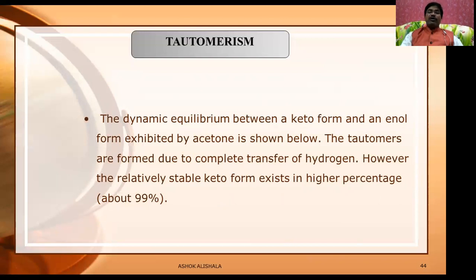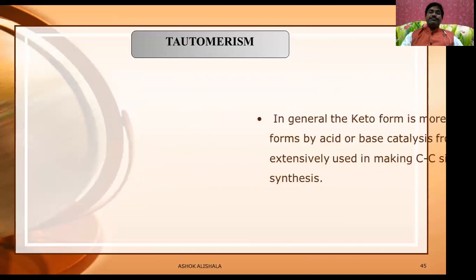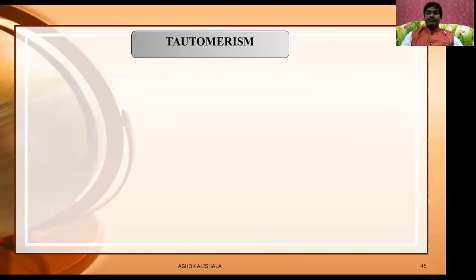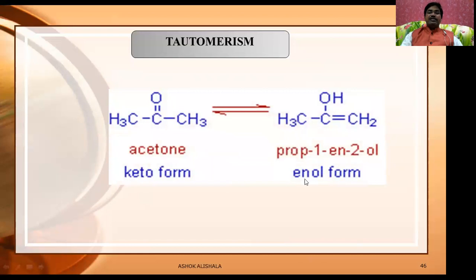The tautomers are formed due to complete transfer of hydrogen. However, the relatively stable keto form exists in higher percentage, about 99.99%. It is stable. In general, the keto form is more stable. Enols can be formed by acid or base catalysis from the ketone and are extensively used in making carbon-carbon single bonds in organic synthesis. See, this is acetone, whereas this is propane-1,2-ol.